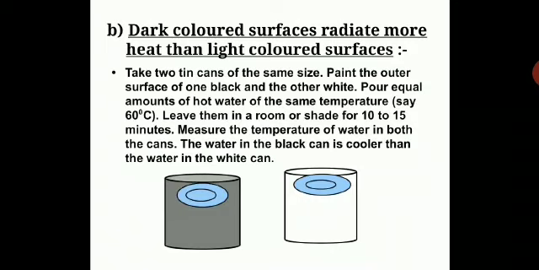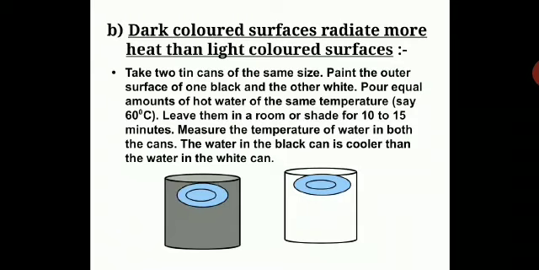So this experiment clearly explains that dark colored surfaces radiate more heat than light colored surfaces, because when the same amount of water at the same temperature is kept in two cans, one white and one black, and you keep it for some time and check the temperature of both the cans, you find that the temperature of the water in the black can is lower than the temperature of the water in the white can.